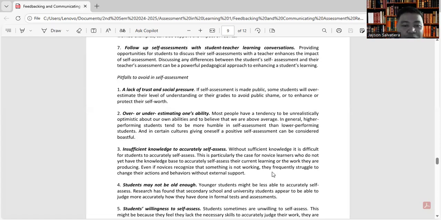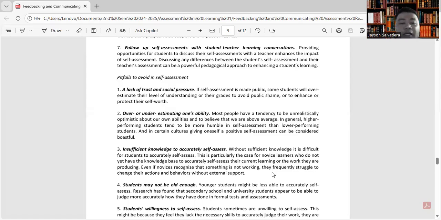And in certain cultures, giving oneself a positive self-assessment can be considered boastful. Siyempre, pag mataas yung mga scores mo, 'di ba? Mas magiging maganda yung pag-a-assess mo kasi positive at saka matataas. Unlike kapag mabababa yung mga scores na nakuha mo, siyempre mahihiya ka, nai-assess yung sarili mo, 'di ba?